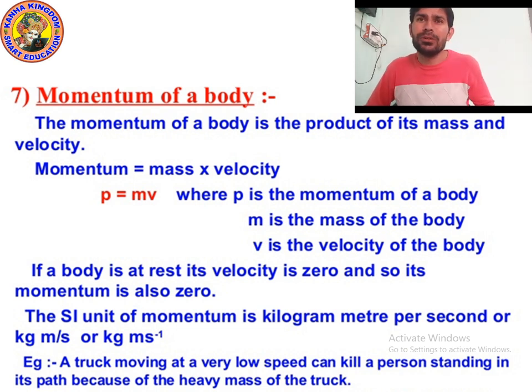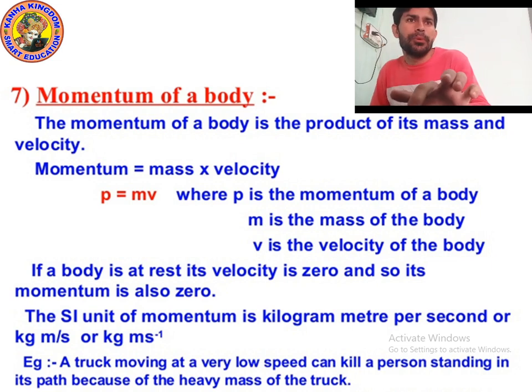So it depends on kilogram meter per second, and also depends upon time, that is, at what velocity, in what second, it is moving. Suppose the velocity of any object is very fast with respect to time, then it can easily kill. And if it also has a heavy mass, it will have more momentum. I hope you understood the topic momentum of a body.